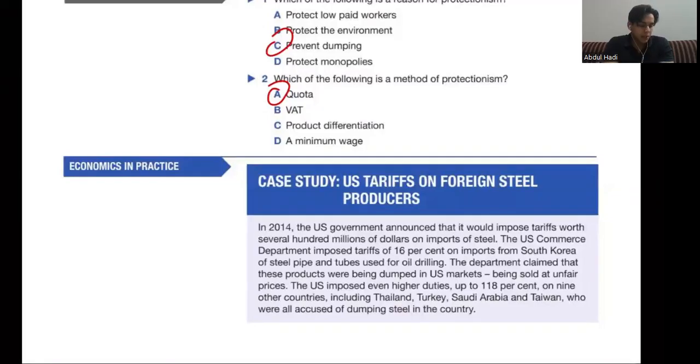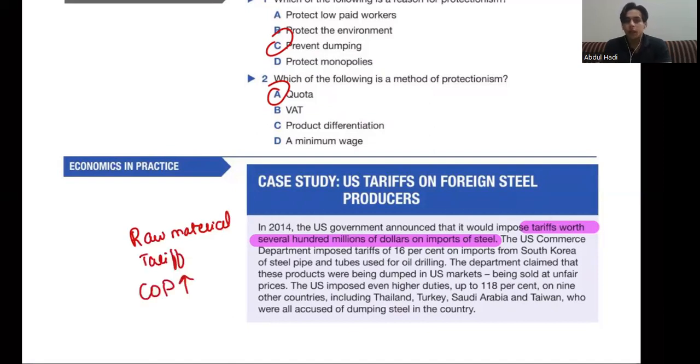So we are doing this case study on tariff and protectionism for Edexcel economics. The case study says in 2014, the US government announced that it would impose tariff worth several hundred millions of dollars on import of steel. Steel is a raw material, and if government imposes tariff on steel, this means that the cost of production will rise. And once cost of production rises, the supply level will fall and overall price in the economy will rise.